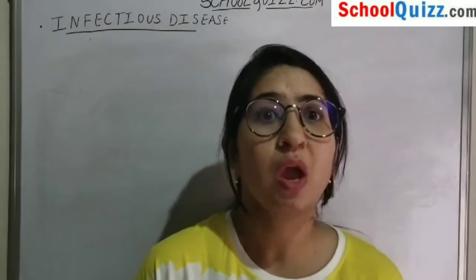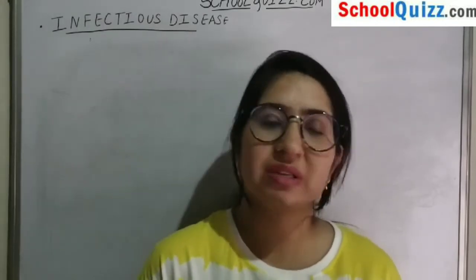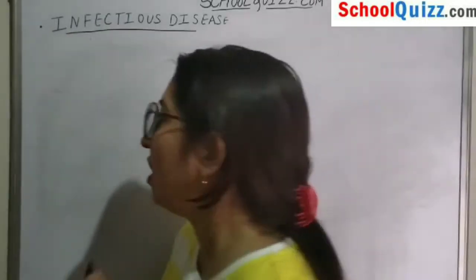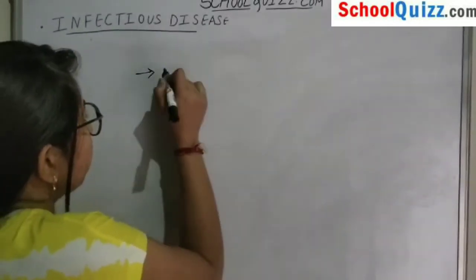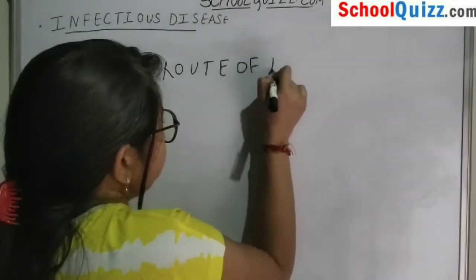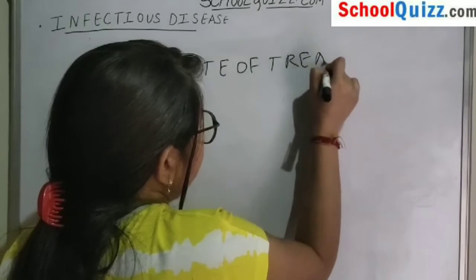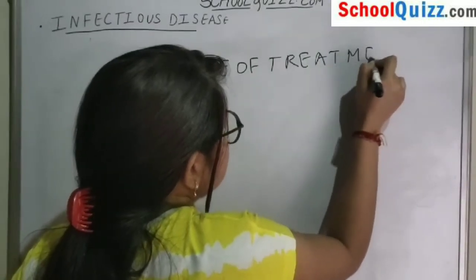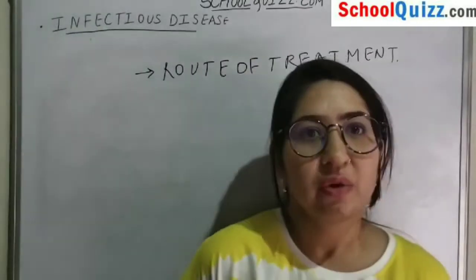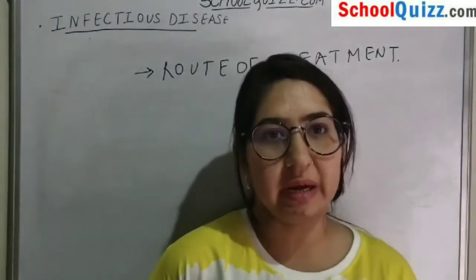So because of this sole reason, it becomes very important to get categorization, so that we can know the route of treatment and what procedure we need to follow to treat that disease. Next, we know that there is quite some similarity.